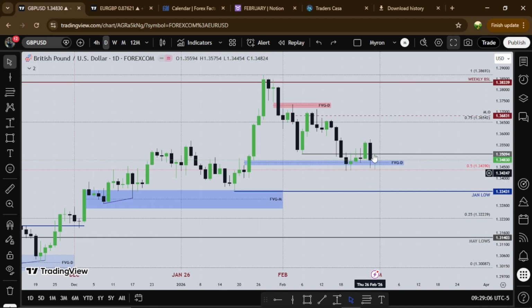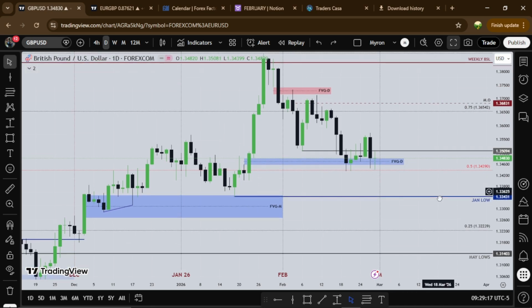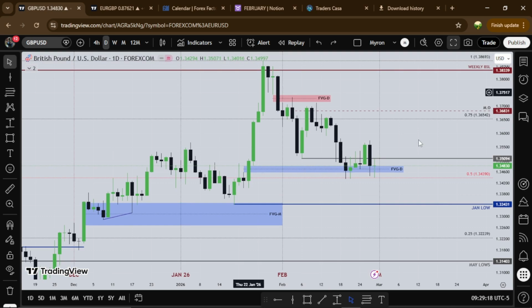So how we treat this fair value gap in the week we're about to begin will give me a sense of where we want to go, right? If we're going lower or higher, then we'll see. So that's about that for the pound and February's price action, right?